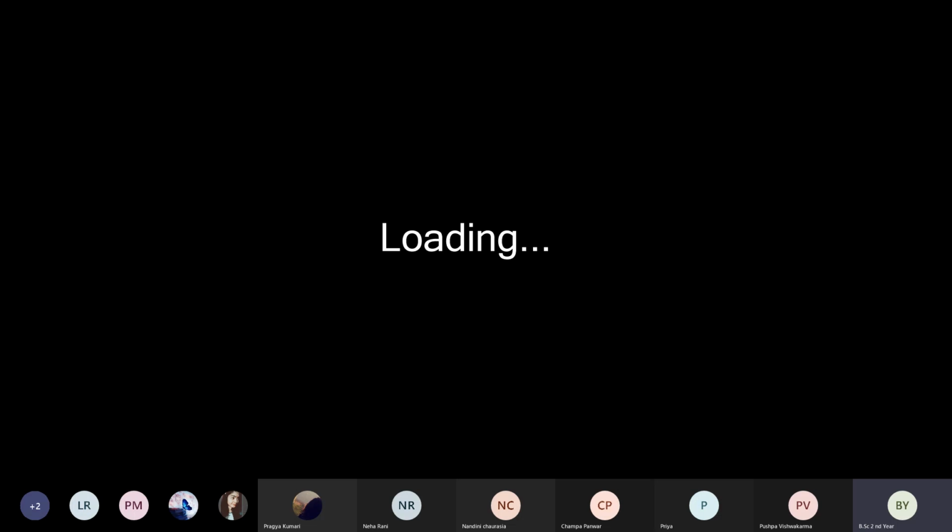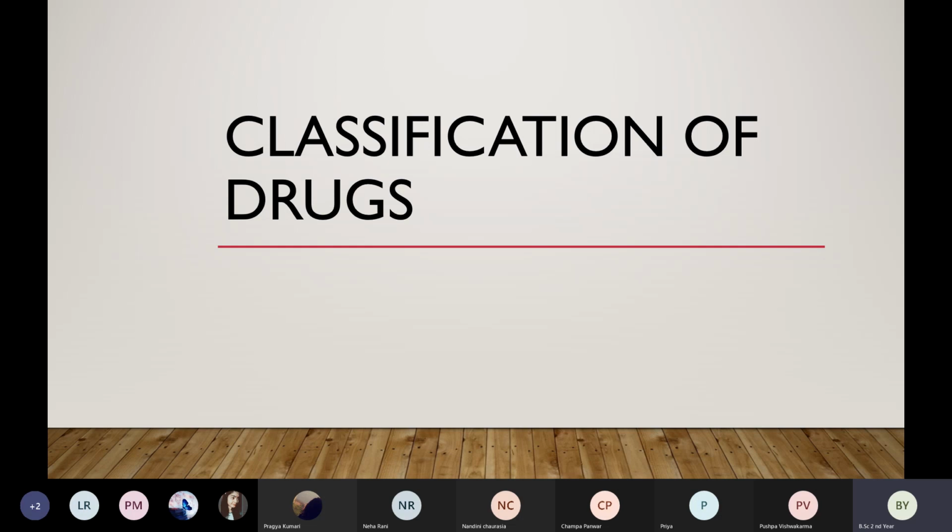Okay, so this is also another revision class, and the topic for today is classification of drugs. I think the whole syllabus is complete, and you must know the classification of drugs. There are many classifications of drugs, and each classification has different indications, meaning purpose. What are the different purposes of each classification of drugs, what are their side effects, or what are their actions. So this is just a revision class for you.